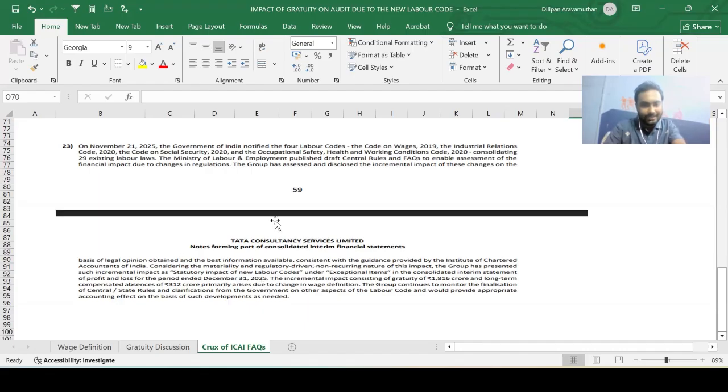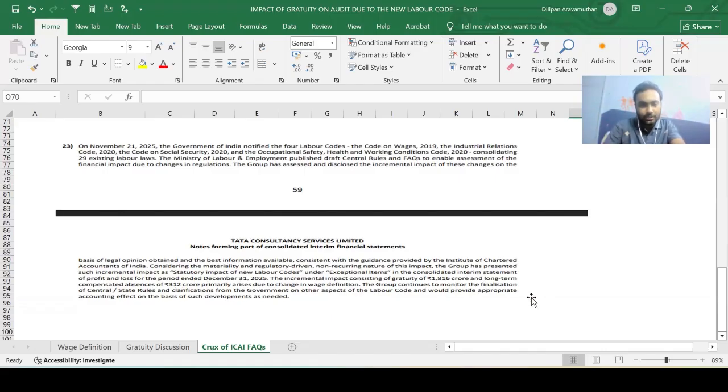So what they're basically saying is that, again, the company has sought guidance from the FAQs issued by ICAI, which we are just seeing right now. And it is saying that the company feels that the item is material in nature, which is why they've taken it to exceptional items. And next point, the incremental impact consisting of gratuity of 1816 crores and long-term compensated absence of 312 crores primarily arises due to change in wage definition. So basically, they have broken that 2128 into 2 components, 1816 for gratuity and 312 for leave encashment long-term.